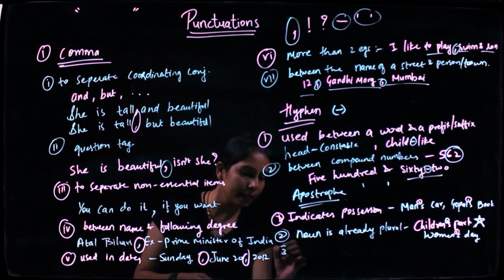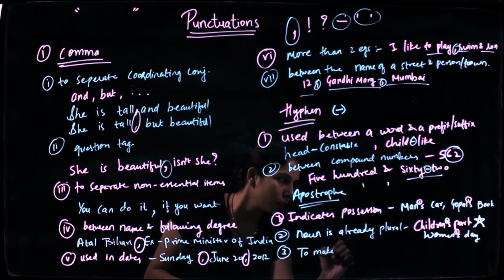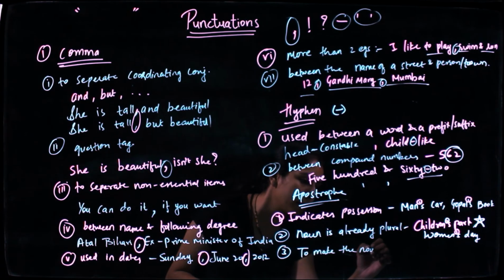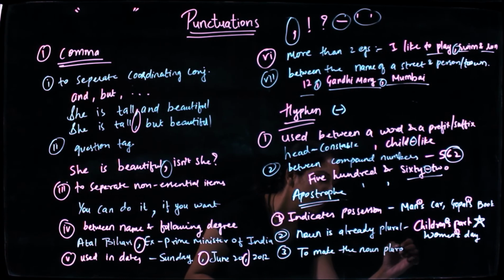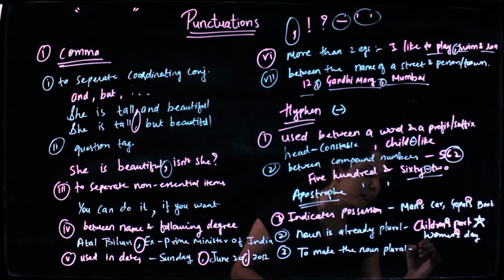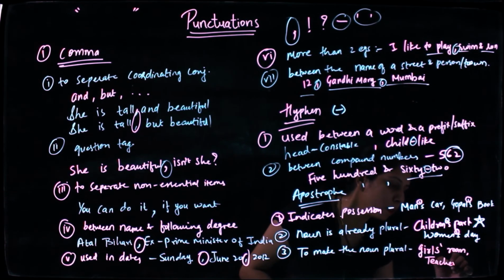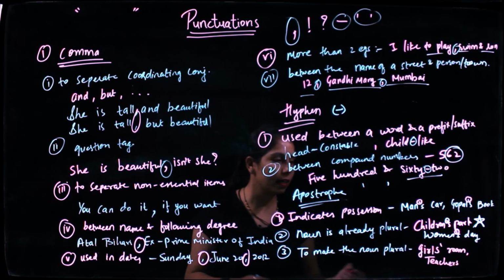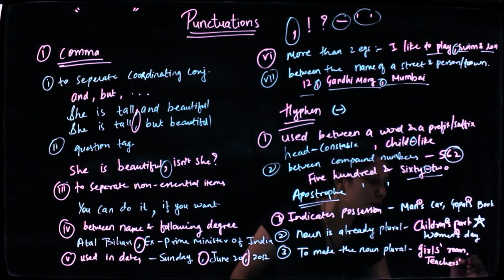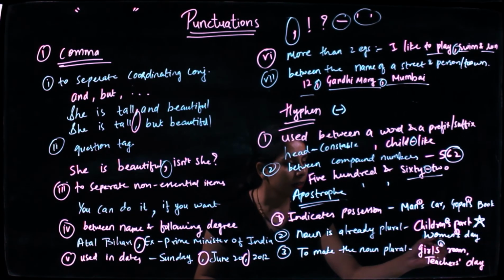Last but not the least case is when you want to make the noun plural. When it is already plural, it would come just before S. When you are wanting to make it plural, girls' room. Okay. Teachers' day. When you are wishing multiple teachers at a time, you make it plural, put apostrophe in the end, and you can write it this way. So it comes in the end.